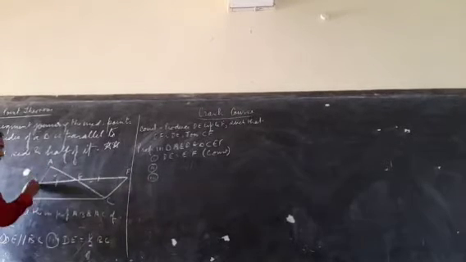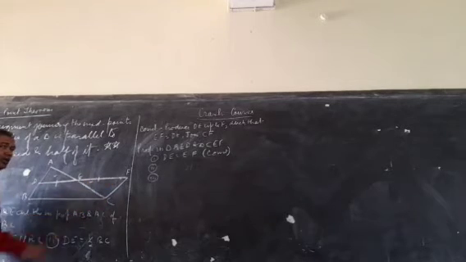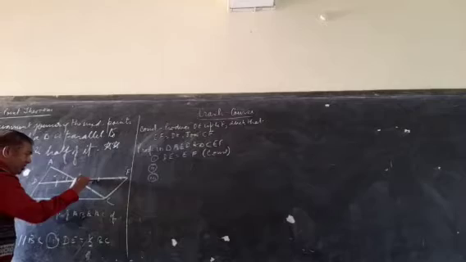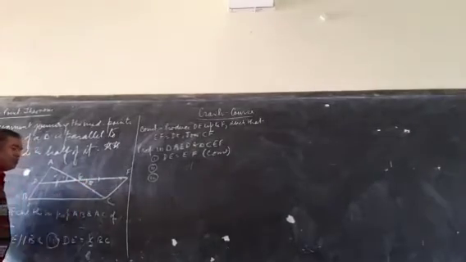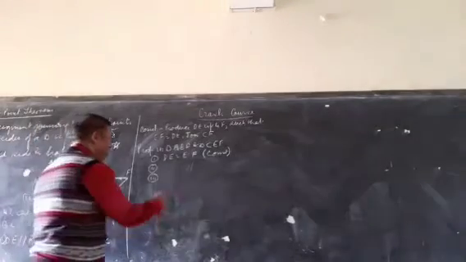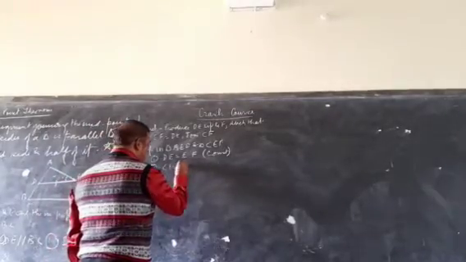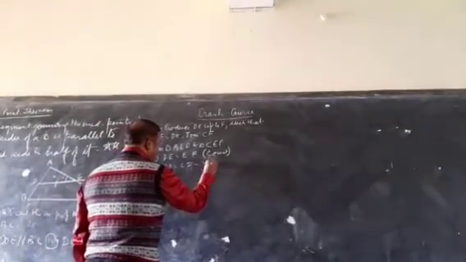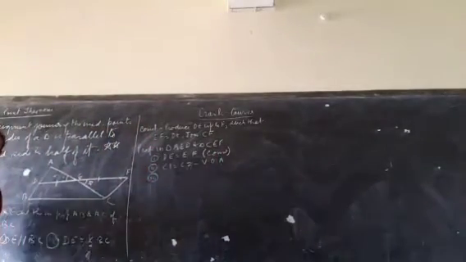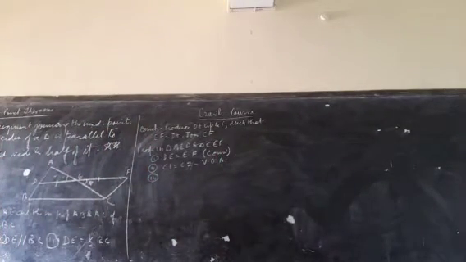Angle AED is equal to angle CEF. अगर नहीं करना चाहते तो you have to give the notation here. तब angle 1 is equal to angle 2 आप लिखिएगा. Now you can write here angle 1 is equal to angle 2 because they are vertically opposite angles.